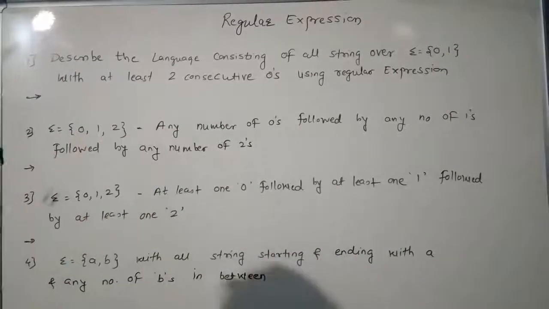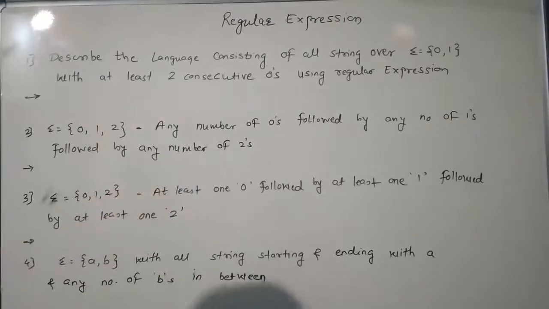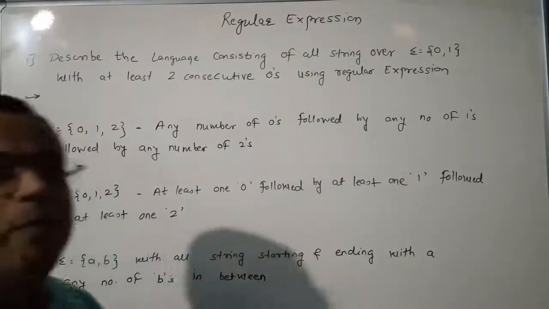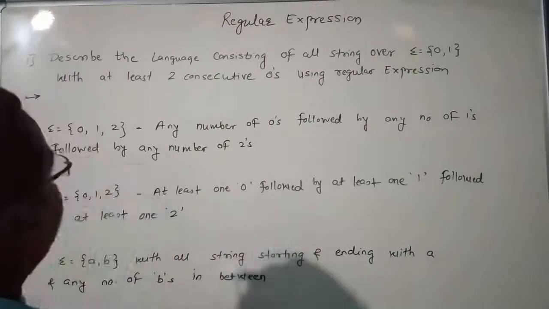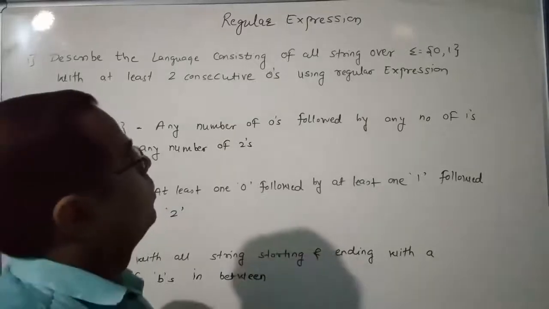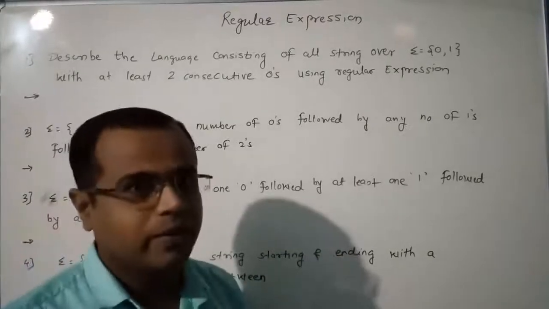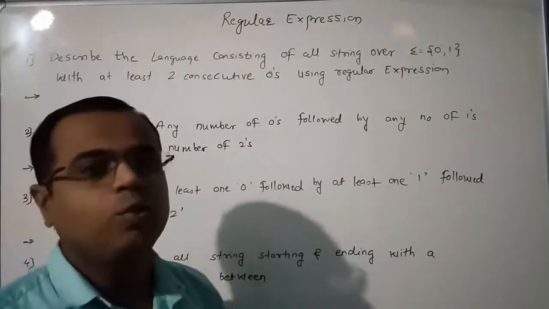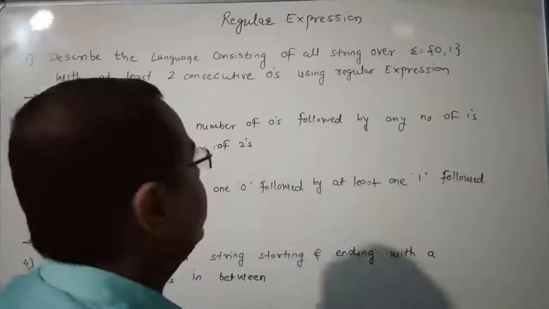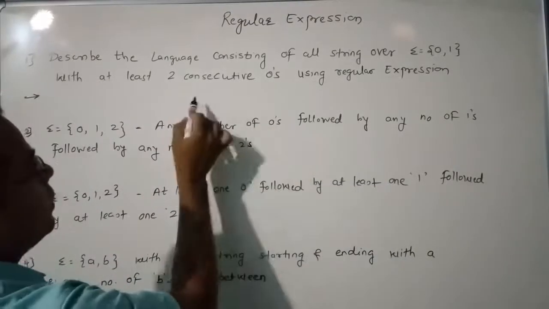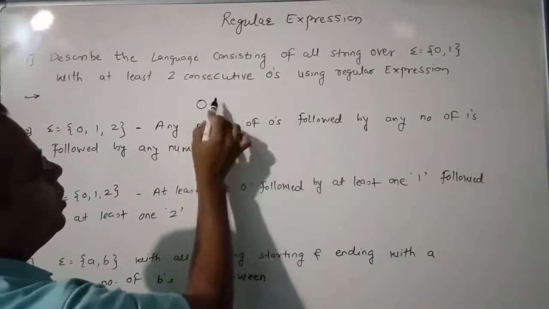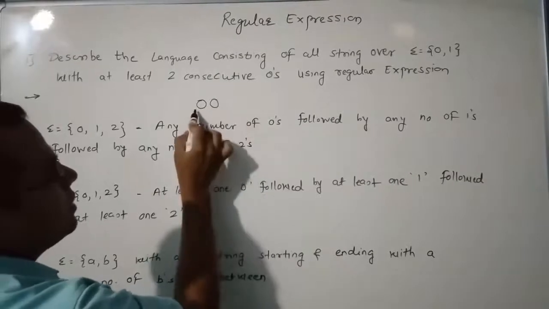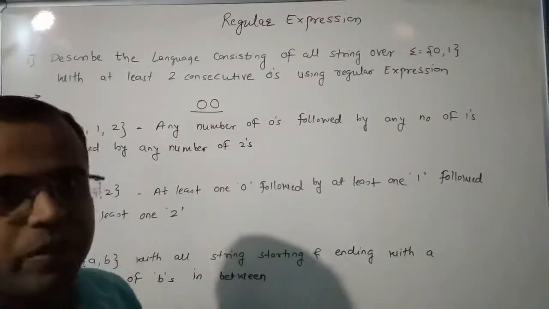The first question is: describe the language consisting of strings over sigma equal to {0, 1}, where sigma is the input alphabet, with at least 2 consecutive 0s, using a regular expression. Now, the language with at least 2 consecutive 0s means the language containing 2 zeros in a row.